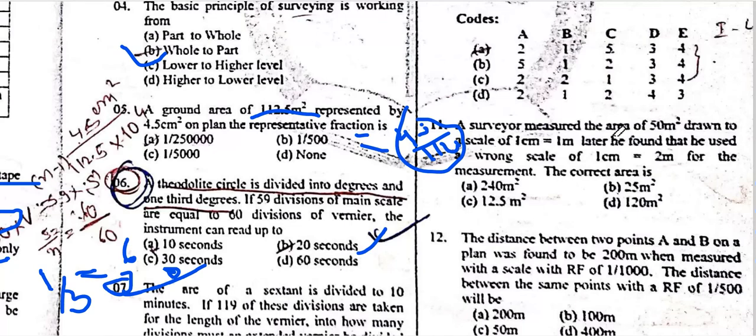The surveyor measured the area of a 50 meter square road to a scale of 1 centimeter equal to 1 meter. Later he found the use of the wrong scale, 1 centimeter equal to 2 meter, for the measurement. The corrected area.